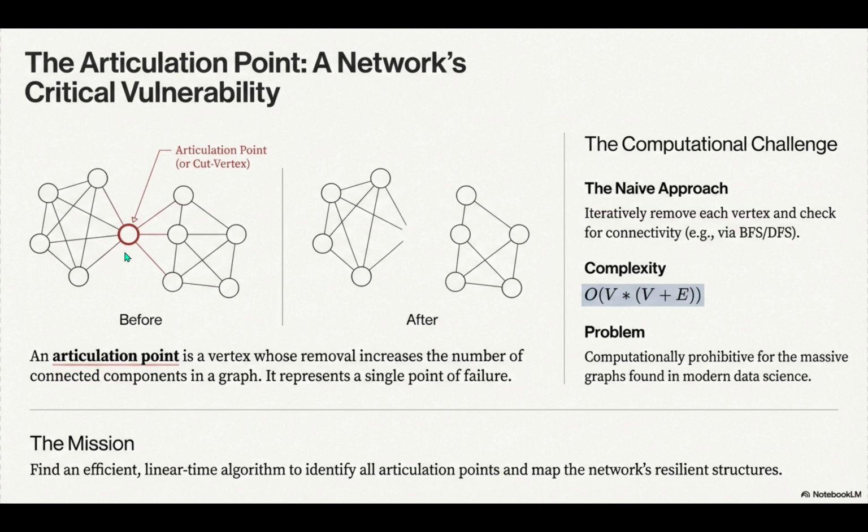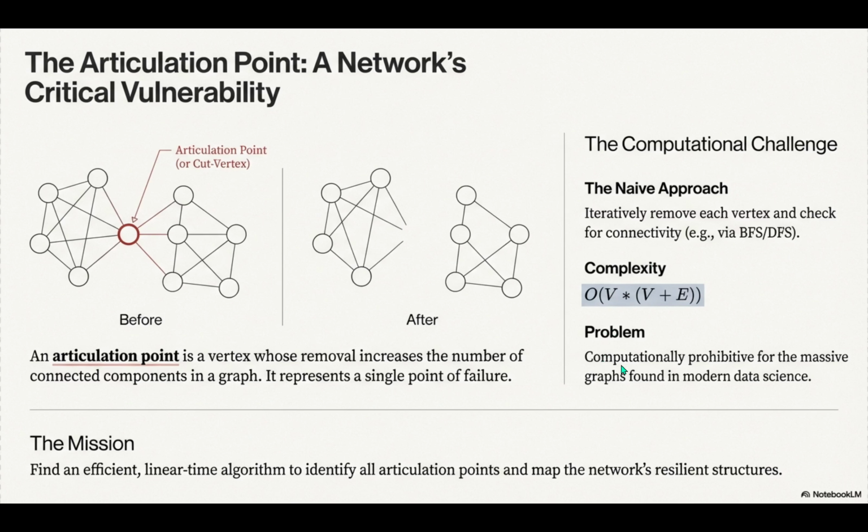So we're diving deep into the math that finds these articulation points and maps the robust neighborhoods they connect, the bi-connected components. Right, and before the 1970s, finding these critical nodes was, well, it was a computational nightmare. You'd have to just break the system to test it. Exactly. The only guaranteed way was to pull a node out and then run an expensive search across the entire rest of the network to see if it was still connected. Now imagine doing that for every single junction in a million-node grid. You'd be waiting for centuries for the results.